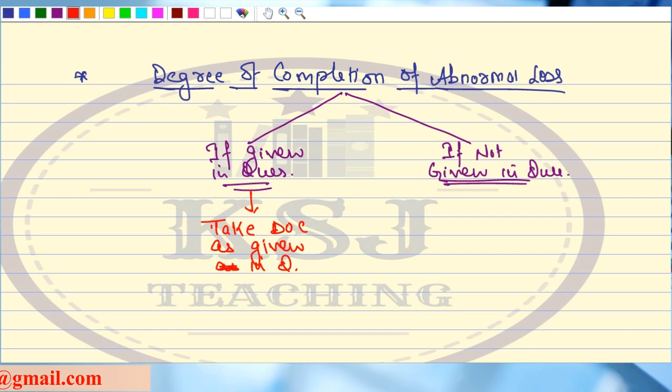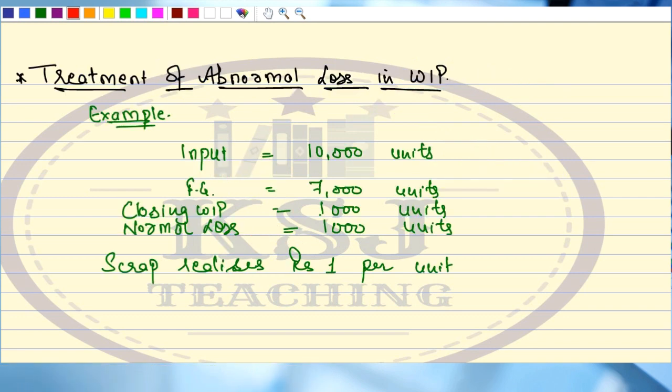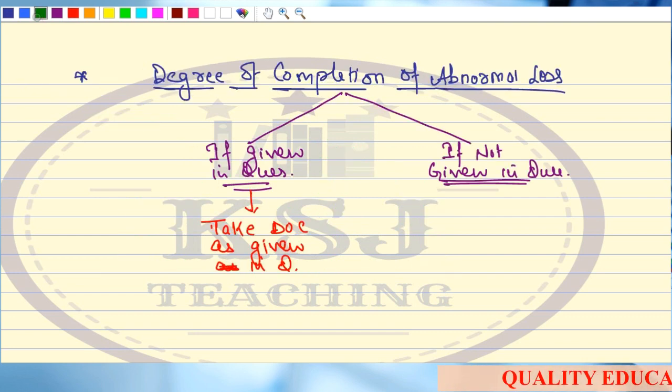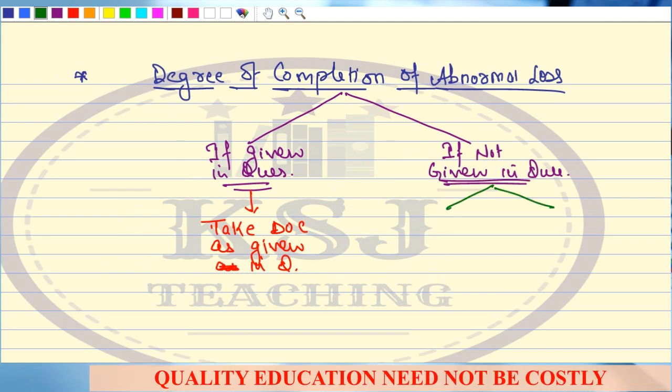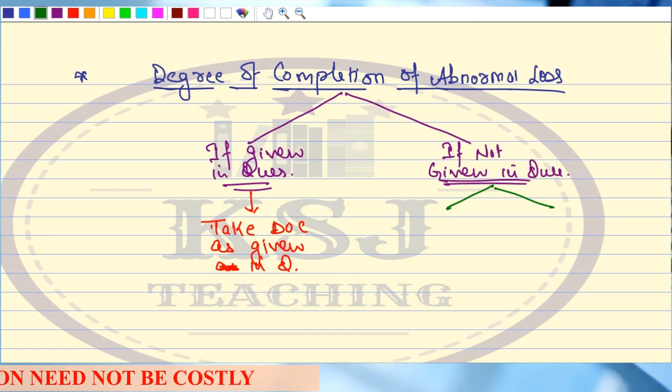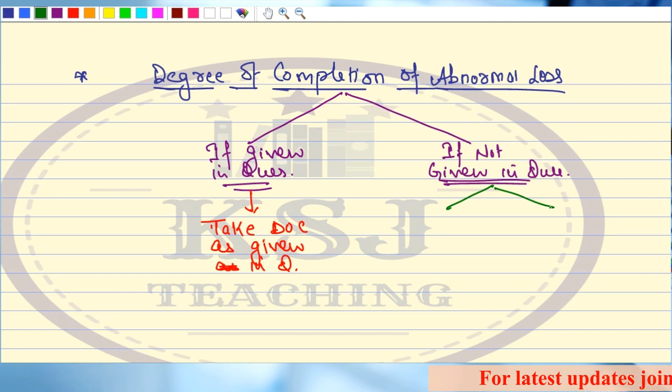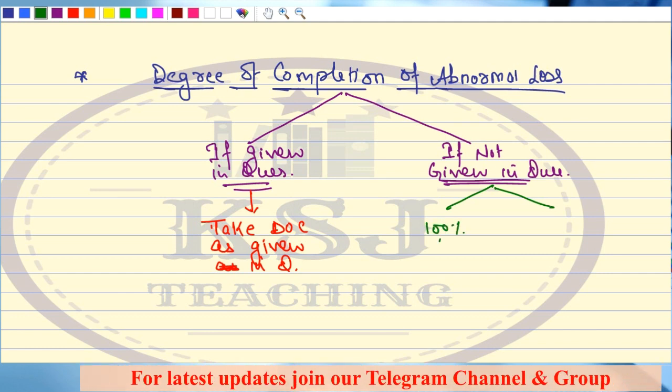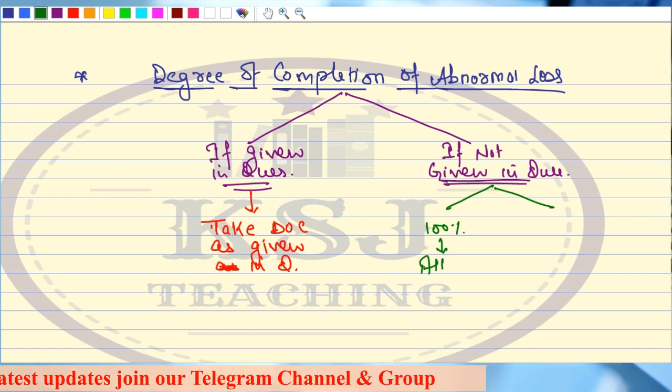There are no issues. Now, see in this example, I have not given any degree of completion for the abnormal loss. Now, what should be the case here? If it is not given, there are two scenarios, or I can say two alternatives of taking the degree of completion. If the degree of completion for abnormal loss units is not given in the question, then either take it as 100% for all material, labor and overheads.